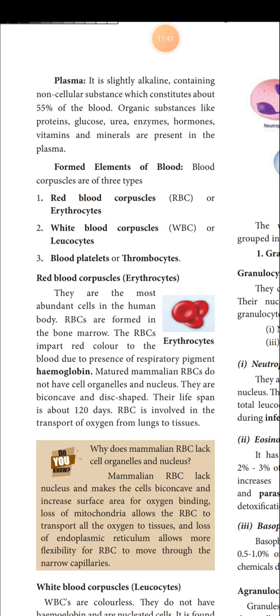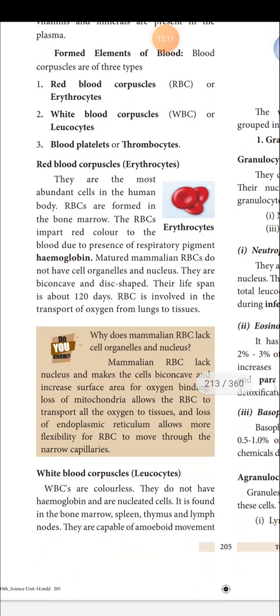The mitochondrial number and the endoplasmic reticulum vary according to the functions of the cell. Okay, so here in mature RBC, it doesn't have any cell organelles as well as nucleus. Why? This is a reasoning question. For that we will see the answer in the do you know section, after we complete this. So matured mammalian RBCs do not have cell organelles and nucleus. They are biconcave and disc shaped. What is the shape of RBC? Biconcave and disc shaped. And as I said, the lifespan of RBC is 120 days.